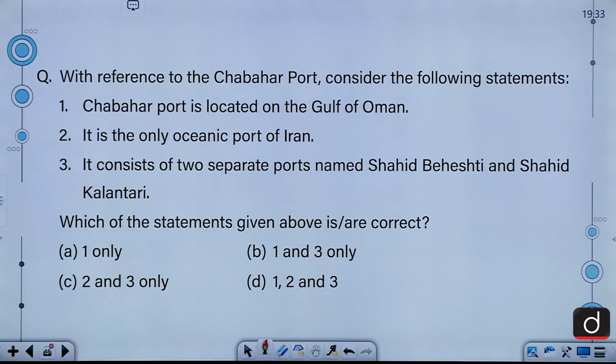So, let's move on to our next question. With reference to the Chabahar port, consider the following statements. 1. Chabahar port is located on the Gulf of Oman. 2. It is the only oceanic port of Iran. 3. It consists of two separate ports named Shahid Beheshti and Shahid Kalantari. So, which of the statements given above is or are correct? 1 only, 1 and 3 only, 2 and 3 only, 1, 2 and 3.